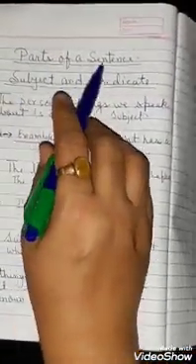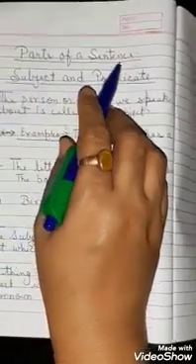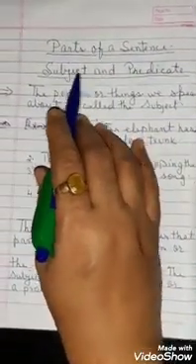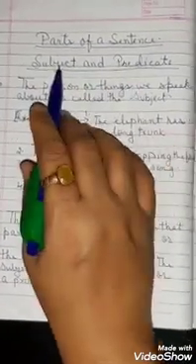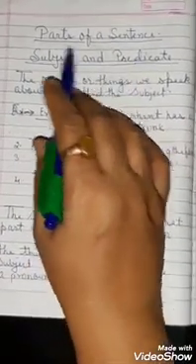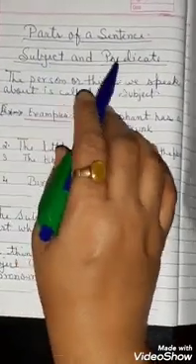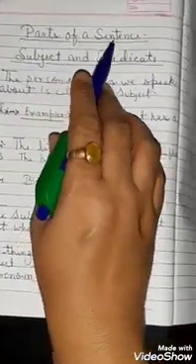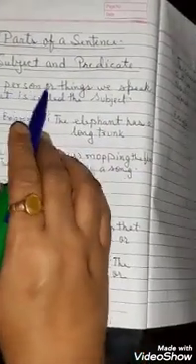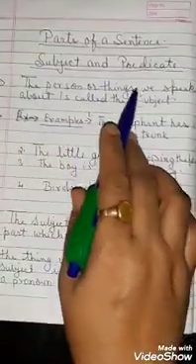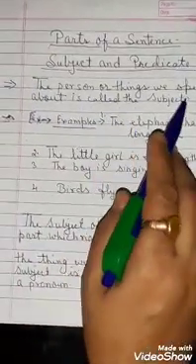Now I am going to tell you about the parts of a sentence. Parts of a sentence: subject and predicate. Subject and predicate are the two parts of a sentence. The person or thing we speak about is called the subject.